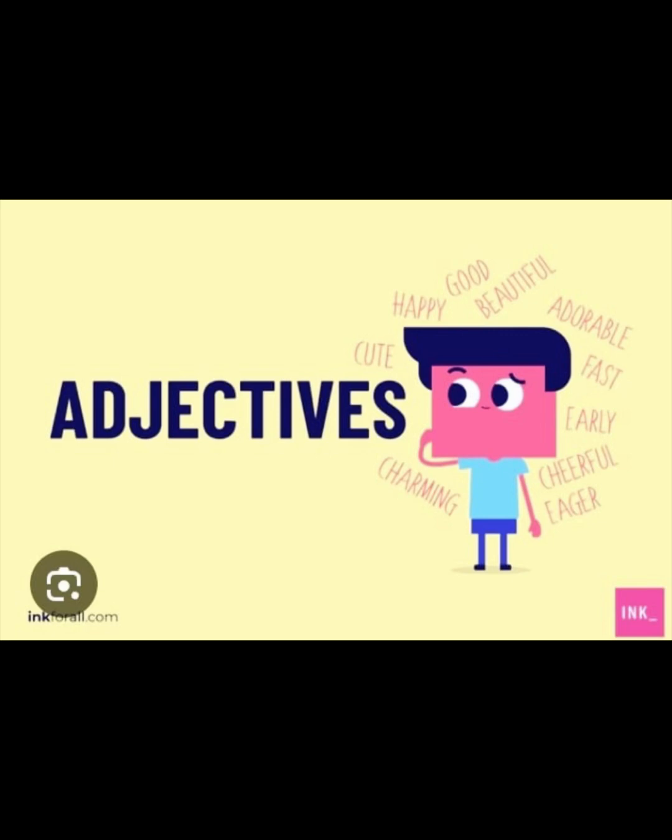Then three or more syllables. If the adjective has three or more syllables, add more in front of the base form. For example, expensive. So it's three syllables, add more. More expensive. For three or more syllables, more is the best.